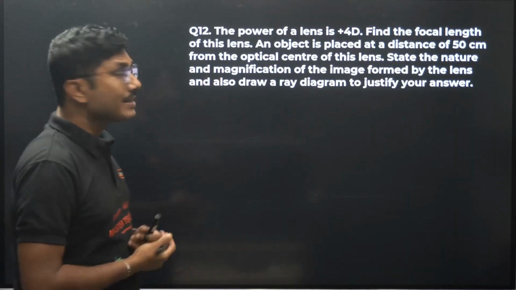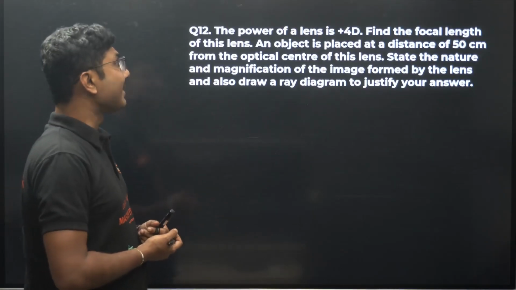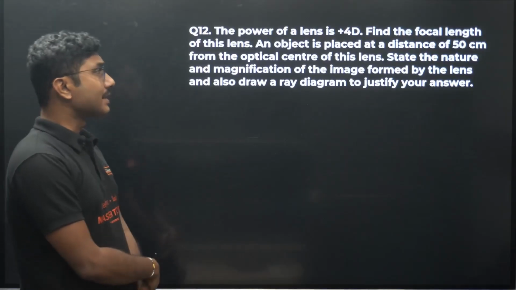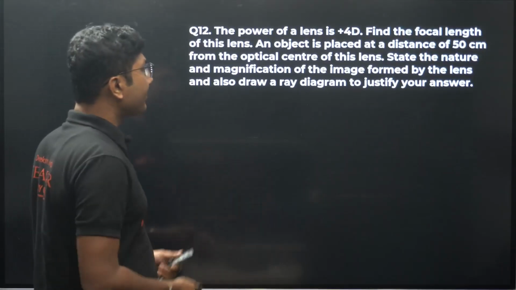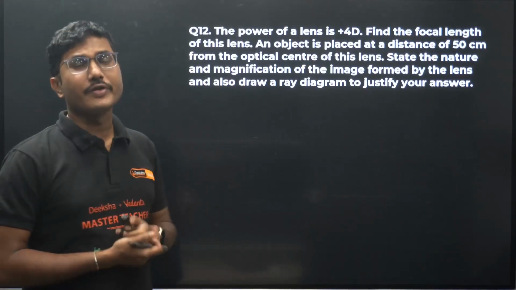The power of the lens is plus 4D. Find the focal length of this lens. An object is placed at a distance of 50 cm from the optical center of this lens. State the nature and magnification of the image formed by the lens, and also draw a ray diagram. So this is also a very common type of question.